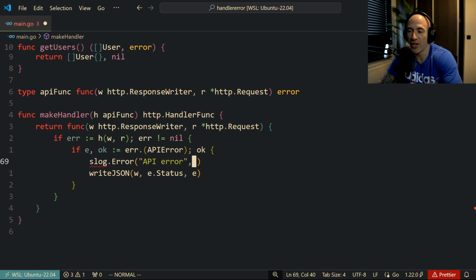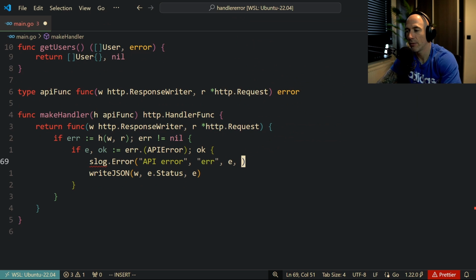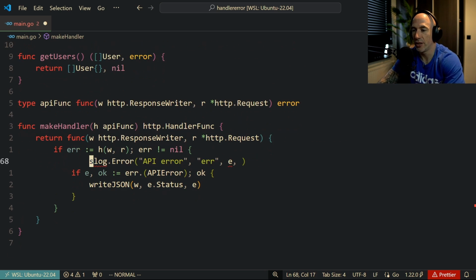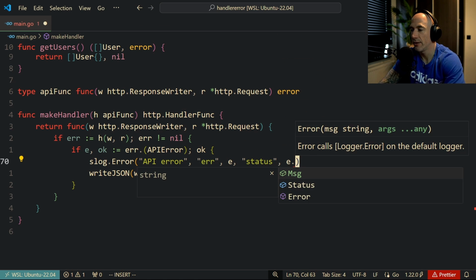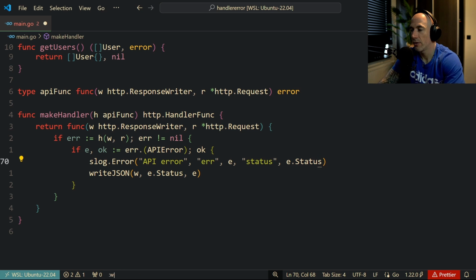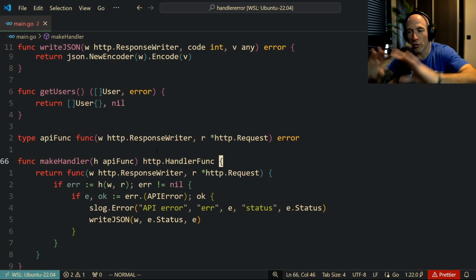You could also basically, if it's an internal server error, you can actually do a special message so you don't leak critical information, for example, right? Very important. You don't want to log out database information, cannot find row, yada yada. Okay, so you could do that. The error is basically the error here, actually e, right? And you could do this here, right? Or doesn't really matter. Status e.Status, yada yada yada, and whatever you want to log, you're going to log here, right? So now it's completely separated.